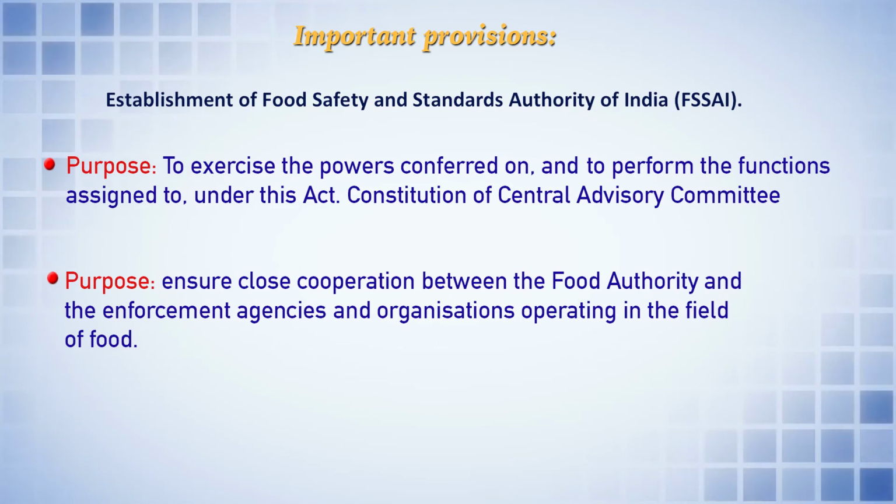Now, what are the important provisions? As I said, the government has already established the Food Safety and Standards Authority of India, and the primary purpose of this institution is to exercise the powers conferred upon it under the law and to perform the functions assigned to it under this act.